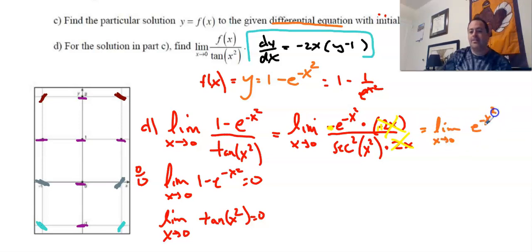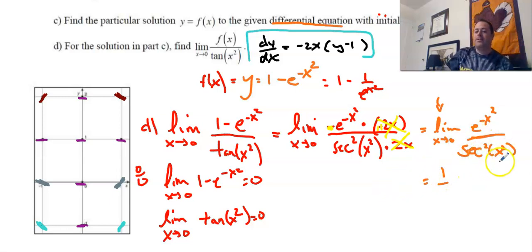So what we can now say is that the limit as x approaches 0 of e to the negative x squared all over secant squared of x squared, right? So again, notice that if I'm going to write something out and I'm not solving for it, I want to make sure that I keep writing the limit, right? If you don't have this, then this x can be anything. So we're going to plug in 0. We're going to get 0 here. We're going to get that the top number is going to be 1, right? 0 squared is 0, negative 0 is 0, e to the 0 is going to be 1. So this top part is going to be e to the 0. So we have 1, right?